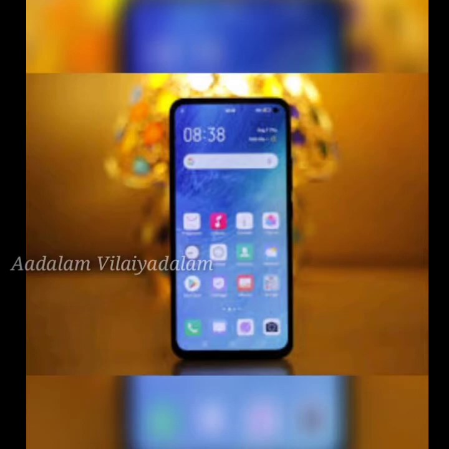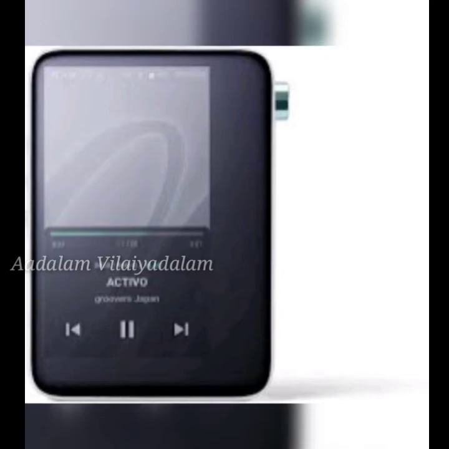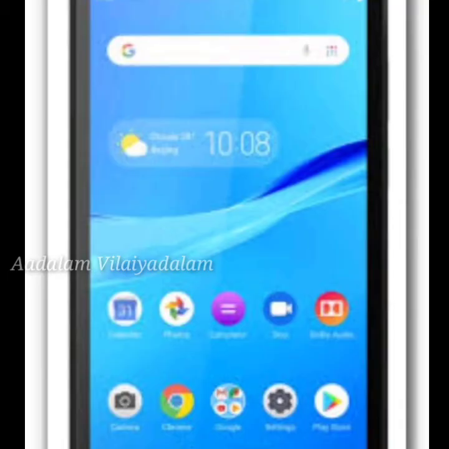Let us see one by one, children. Smartphone. Apart from communication, smartphones have the ability to access the internet and store files, take photos, track locations and much more. Then portable music player. It stores and plays thousands of songs. We can listen to songs anywhere and anytime. Then next gadget, tablets. People use tablets to read books, play games and watch videos.